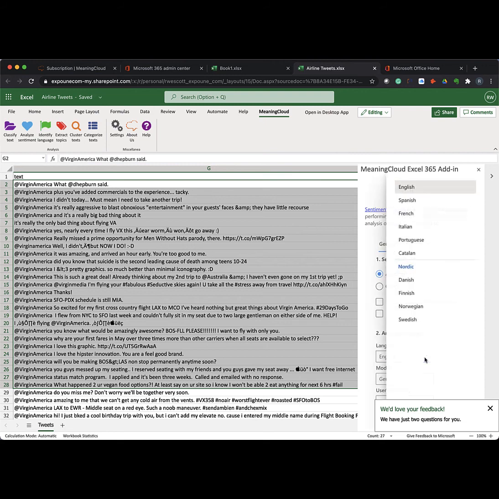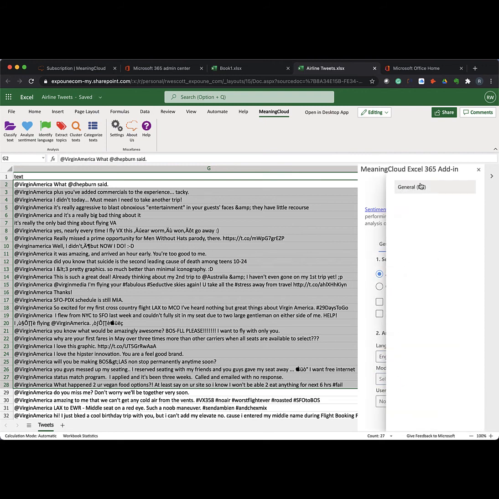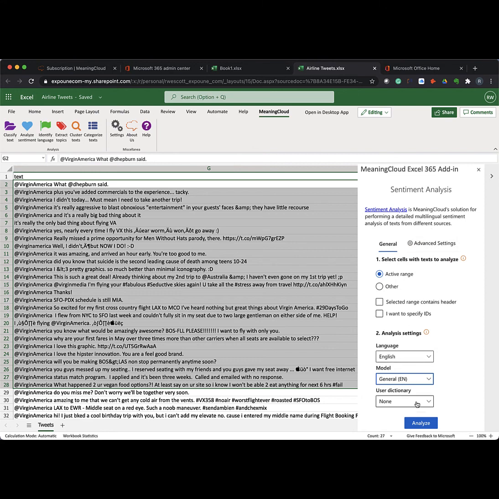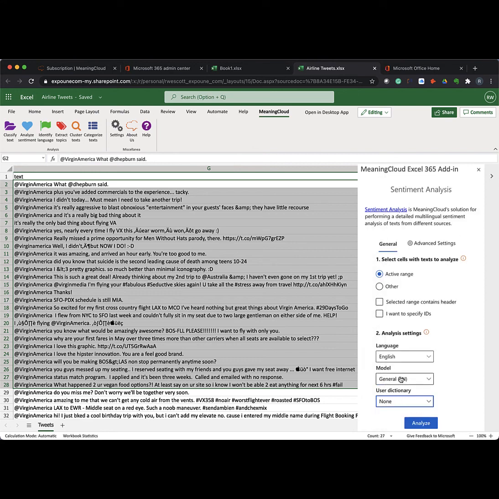On the analysis settings, I'm going to do English, and with the model, just a general English model, and no user dictionary. But here is where I could have a tuned sentiment model very specific to my needs. I could use a dictionary like a product catalog, product dictionary, so that you can have topics that are associated with the various sentiment.